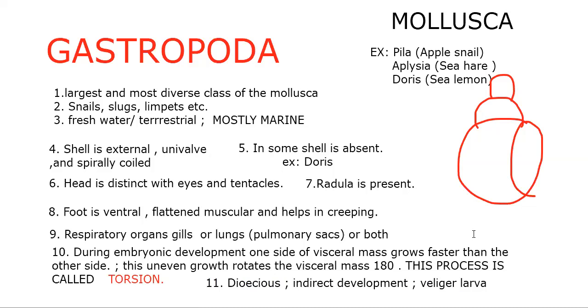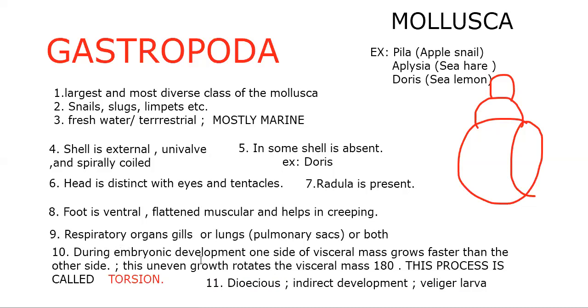In some, the shell is absent. For example, Doris, the sea lemon. The head is distinct with eyes and tentacles. A radula is present. The foot is ventral, flattened, muscular, and helps in creeping. Respiratory organs are gills or lungs, pulmonary sacs, or both, which you will find in the case of amphibious animals.